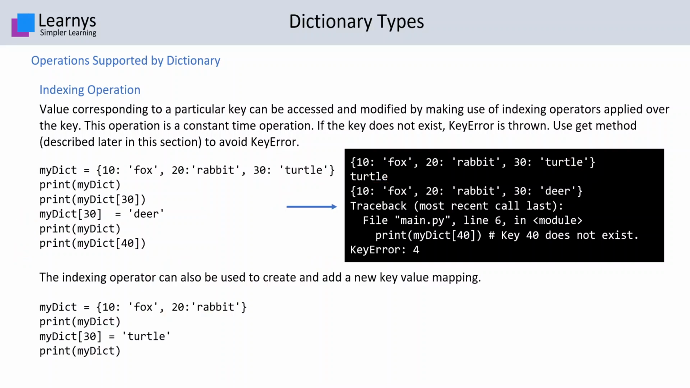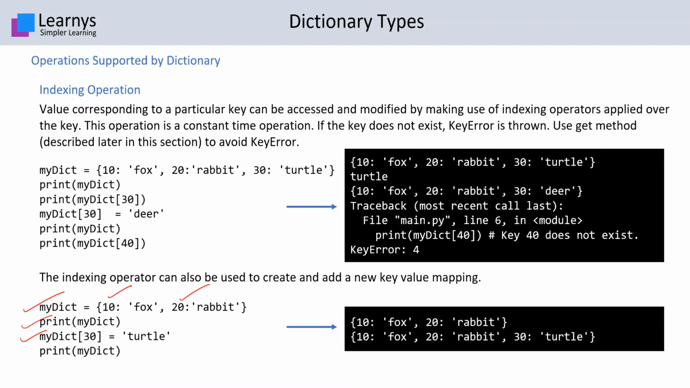Let's also see another example, that is how we can create another key and add it to the dictionary. Suppose this dictionary is having two keys 10 and 20. We print the dictionary and then we write my dictionary 30 is equal to turtle, and then again print the dictionary. So for the first time there were only 2 key value pairs, but for the second time there were 3 key value pairs where 30 : turtle has now been added.